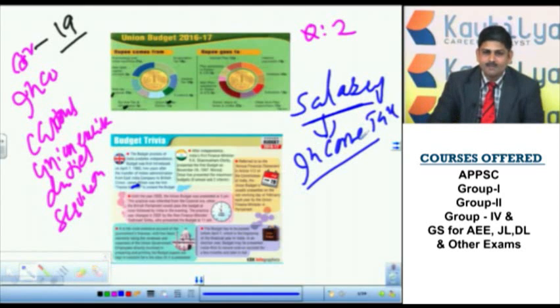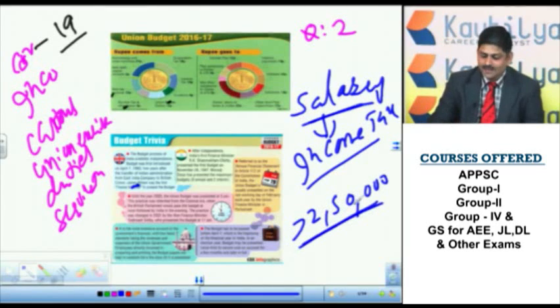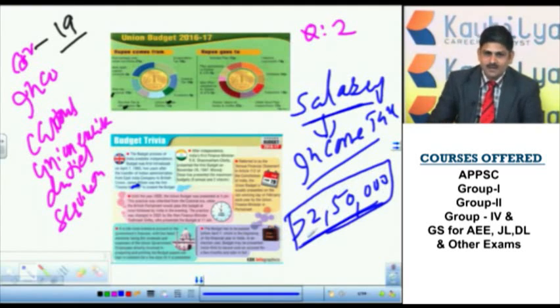Suppose you get the job, either group 2 officer or Staff Selection Commission or banking recruitments, either bank probationary officer or bank clerk. If your income is more than 2,50,000 per annum, you will fall under the tax category, that you have to pay the tax. So if tax is levied on salary, different slabs are there. We will see the different slabs at a later time, but as of now just understand, if tax is levied on salary, we will call that one income tax.